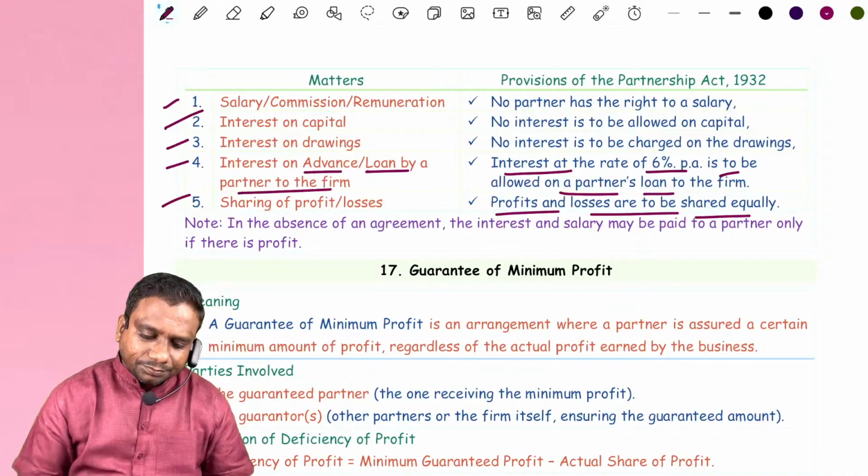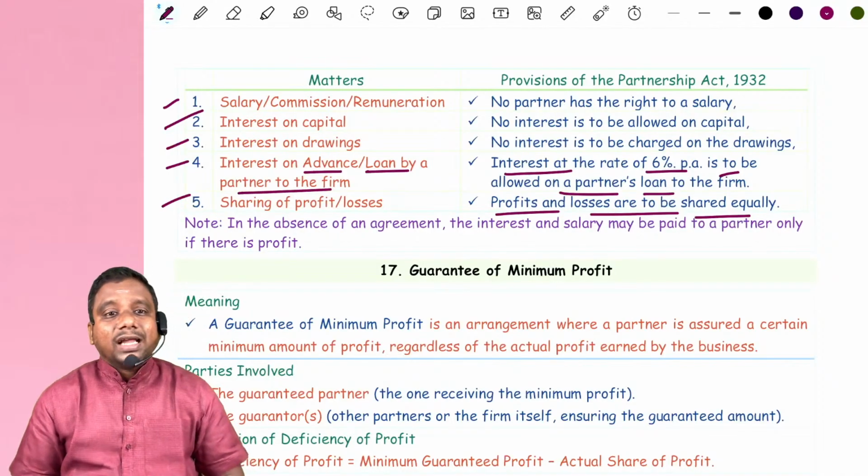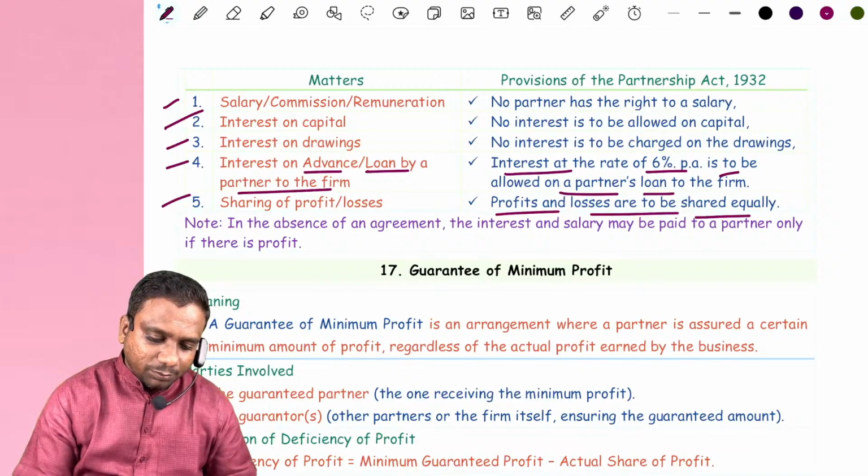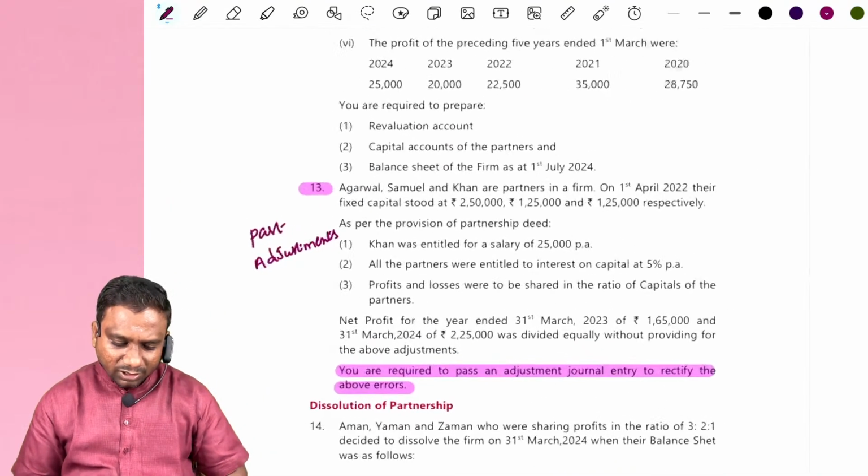Next we discuss the capital ratio concept. That is very, very important. Capital ratio concept. Look at here, we have a problem.